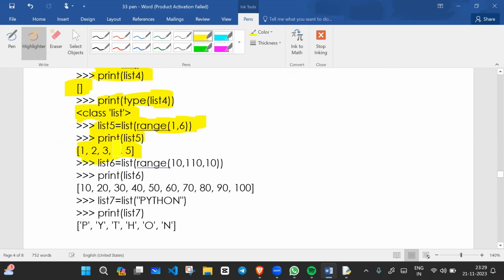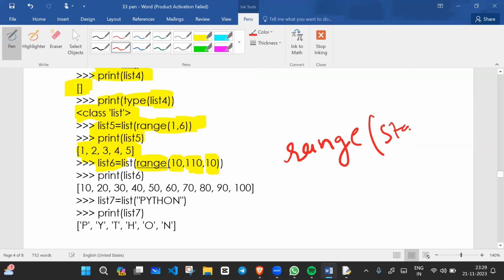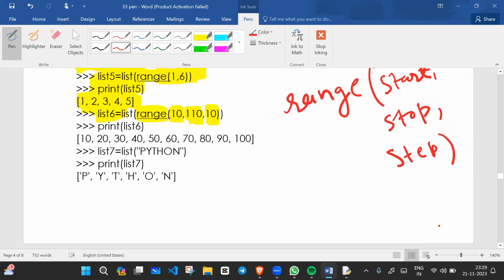Now, in this example, we are using the range data type, from 10 to 110, and 10 is the step value. In range, we generally write the start value, then the stop value, then the step value. So 10 is the start value, 110 is the stop value, and 10 is the step value. So it will print 10, 20, 30, 40, 50 like that till 100.